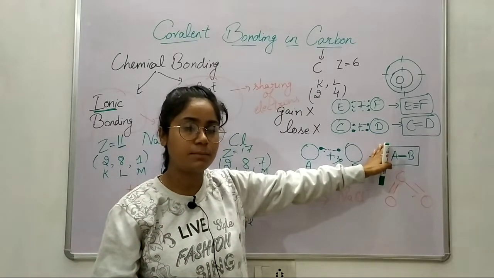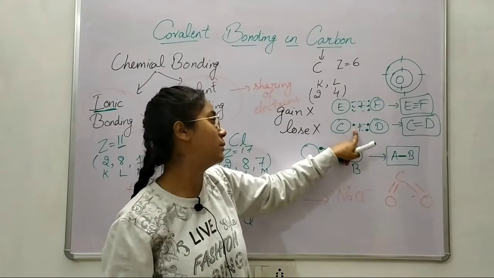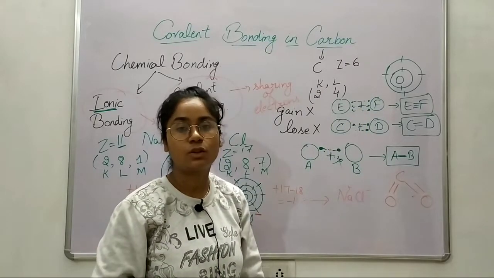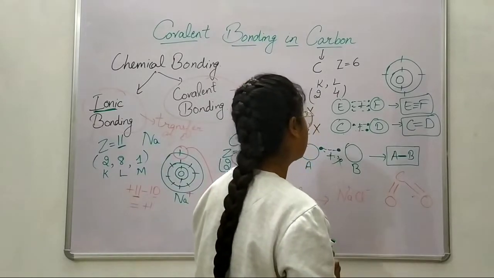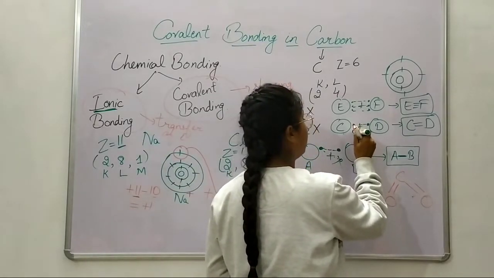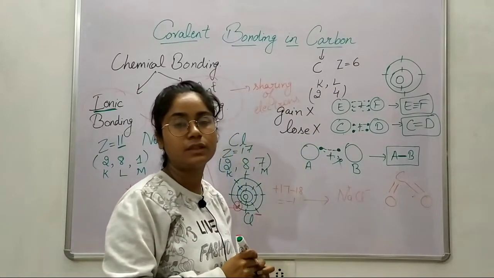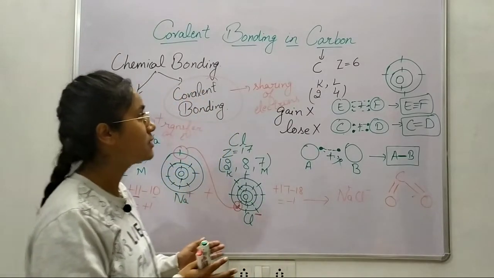Of course, the electrons are being shared. If this electron goes out, the bond will be broken. Then how will the covalent bond be formed? So a bond is needed, and it is needed due to the presence of electrons, due to the sharing of electrons.